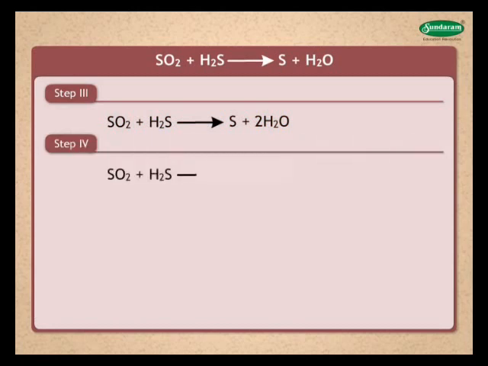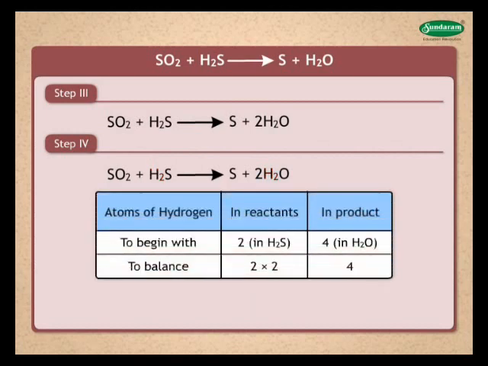Step 4. S and H atoms are not yet balanced. You may select any one of the two. Select hydrogen atoms for balancing. Let us equalize the number of hydrogen atoms. There are two hydrogen atoms in reactants and 4 in products. We multiply the 2 in H2S by 2 to balance. Make the number of H2S molecules on the left side as 2H2S to get balanced hydrogen atoms. The equation would now be SO2 plus 2H2S gives S plus 2H2O.